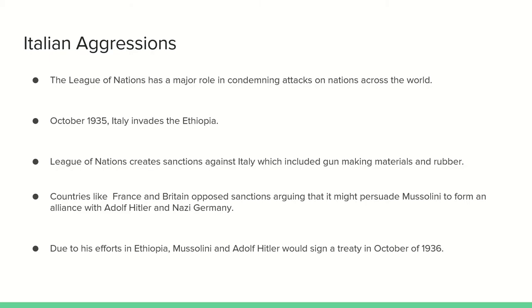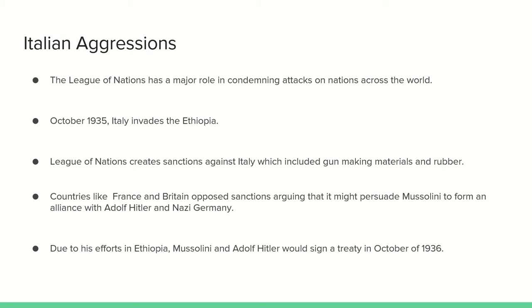Italian aggressions began with the League of Nations condemning attacks on smaller nations across the world, and by October of 1935, Italy began invading Ethiopia, which then led to the League of Nations creating sanctions against Italy, which included gun-making materials and rubber. Countries like France and Britain actually opposed these sanctions, arguing that it might persuade Mussolini to form an alliance with Adolf Hitler and Nazi Germany.